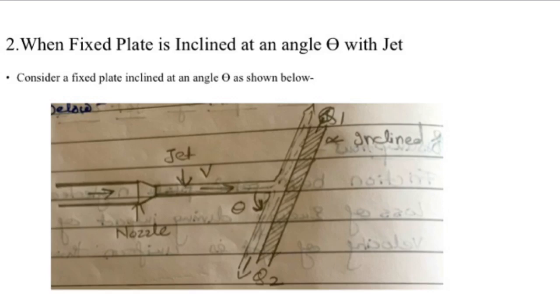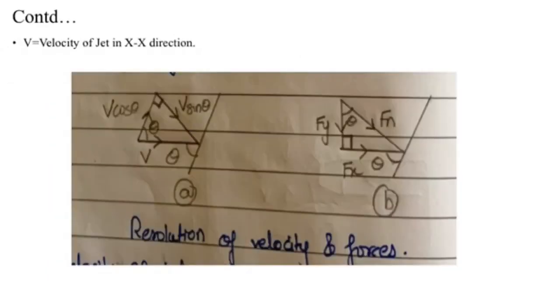In the figure there are two discharges taking place in tangential directions, q1 and q2. In the next figure you can see the velocity of the jet getting distributed in the x direction, so resolution of velocity and forces is occurring.